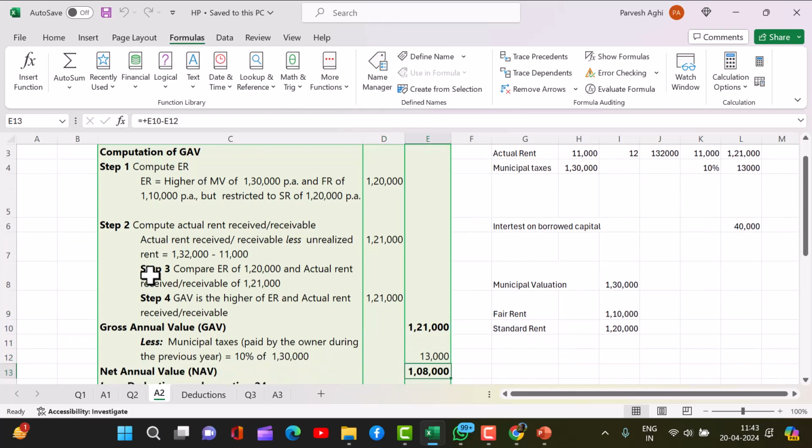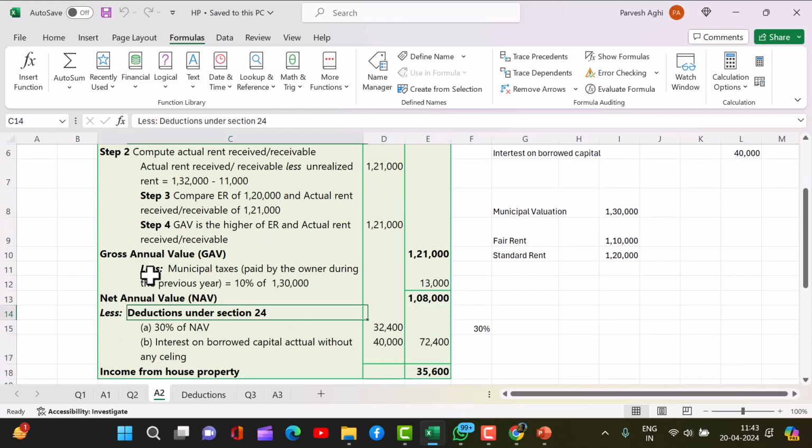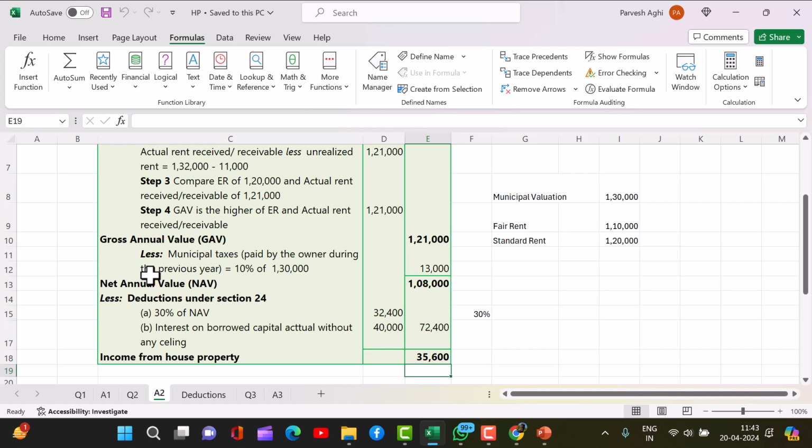So gross annual value, and then municipal taxes have to be reduced to arrive at the net annual value. Then two deductions are allowed. One is the 30% deduction, the Section 24 deduction, for meeting repair and maintenance and other annual property expenses. So he'll be allowed 32,400, and he has taken a loan with 40,000 rupees interest, so it will be allowed. So income from house property will be 35,600.